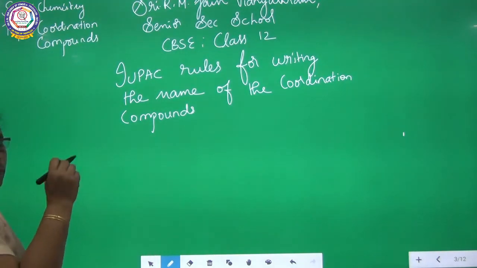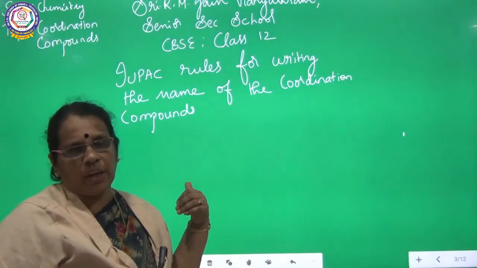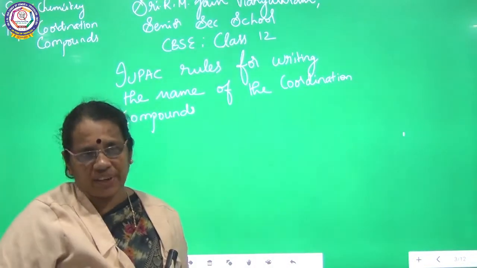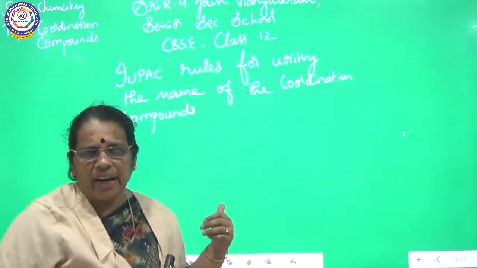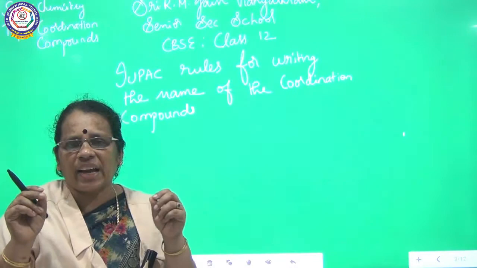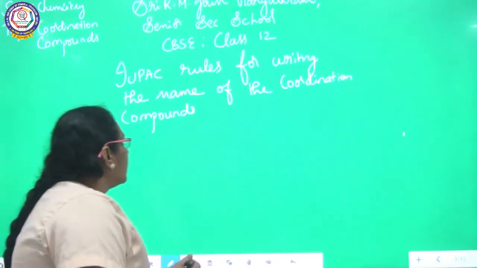We are going to discuss the remaining rules for writing the names of the coordination compounds. Already we have discussed 4 rules yesterday. Some more rules are left. We are going to say all those rules one by one so that you will have clarity in order to name a coordination compound. Rule number 5.